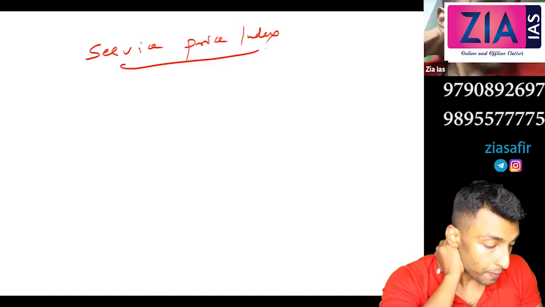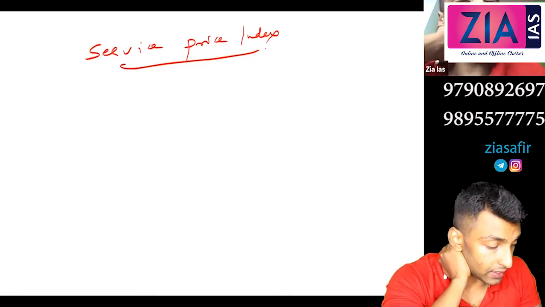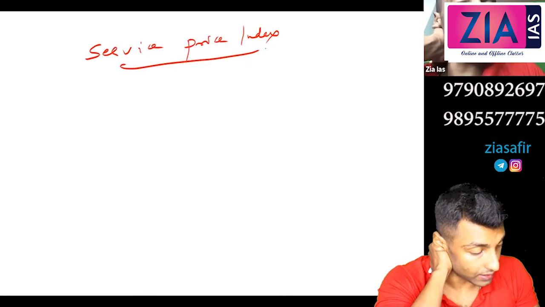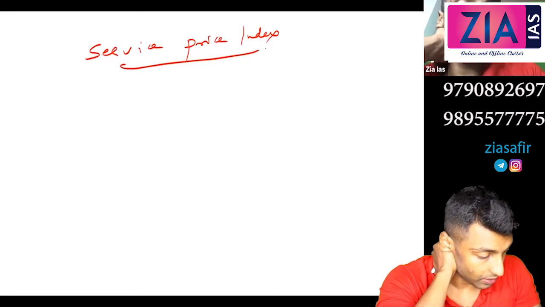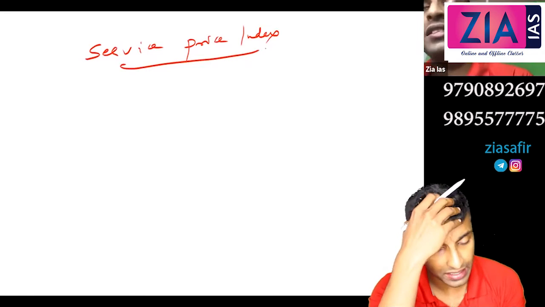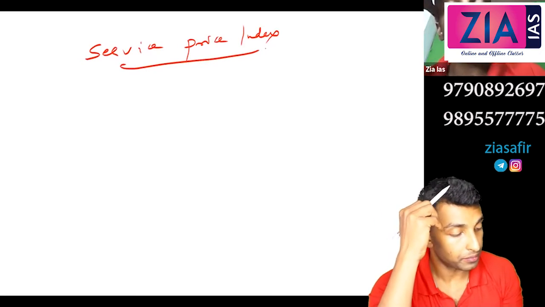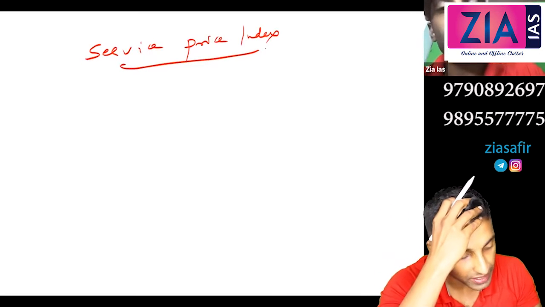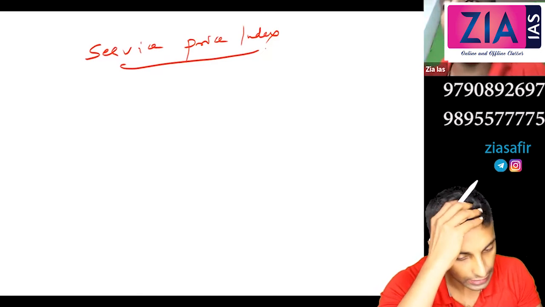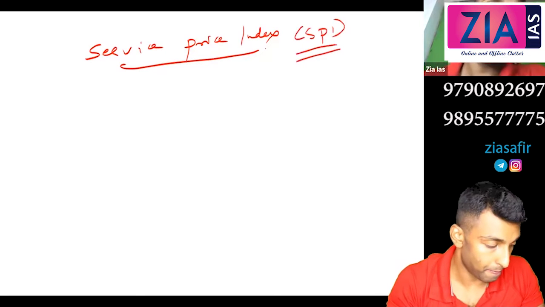Write one line: it is constructed for selected services like civil aviation, banking, financial services, etc. Not for all the services, only selected services. So currently for some sectors only. SPI, Service Price Index.